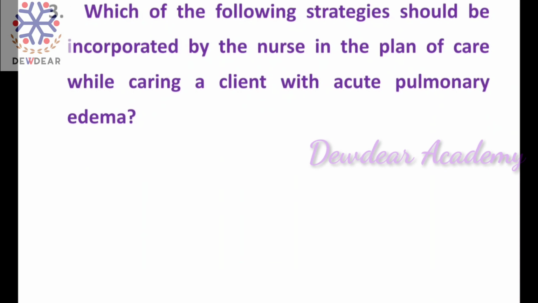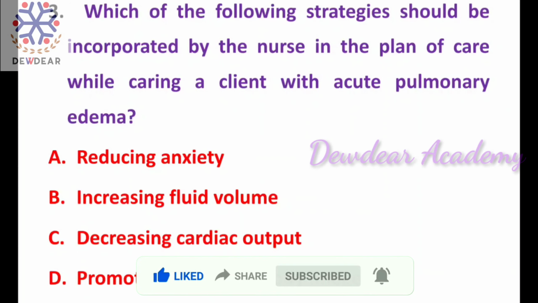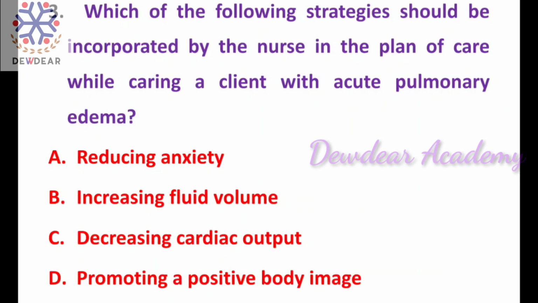Third question. Which of the following strategies should be incorporated by the nurse in the plan of care while caring for a client with acute pulmonary edema? Options are: reducing anxiety, increasing fluid volume, decreasing cardiac output, promoting a positive body image. The right answer is reducing anxiety.